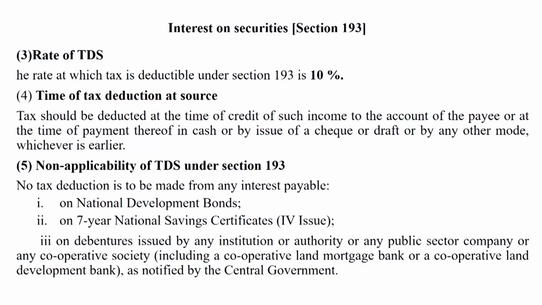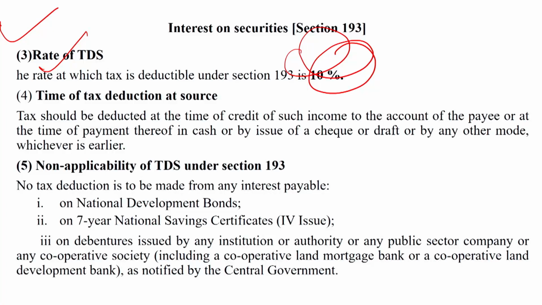Dear students, rate of TDS. The rate at which tax is deductible under section 193 is 10%. On interest on securities, TDS is deducted at the rate of 10% of the interest amount.